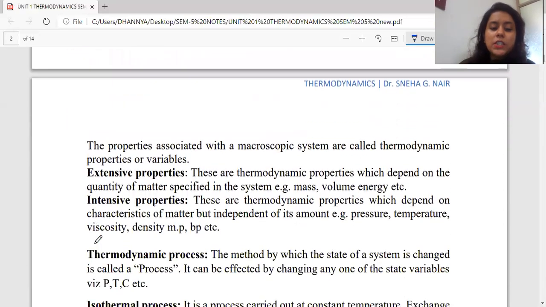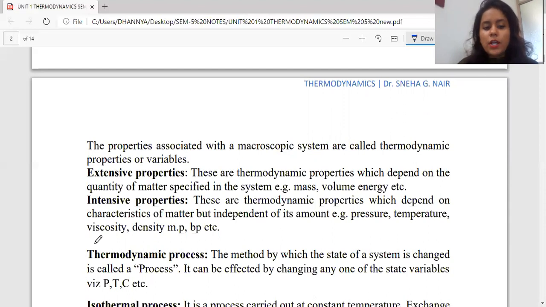Then we have certain properties of the system. Now what are the properties? We have commonly studied that the thermodynamic system, like we have discussed, is only applicable to the macroscopic system, right? We are only concerned with the bulk, we are not concerned with the microscopic thing. So two types of properties are readily available.